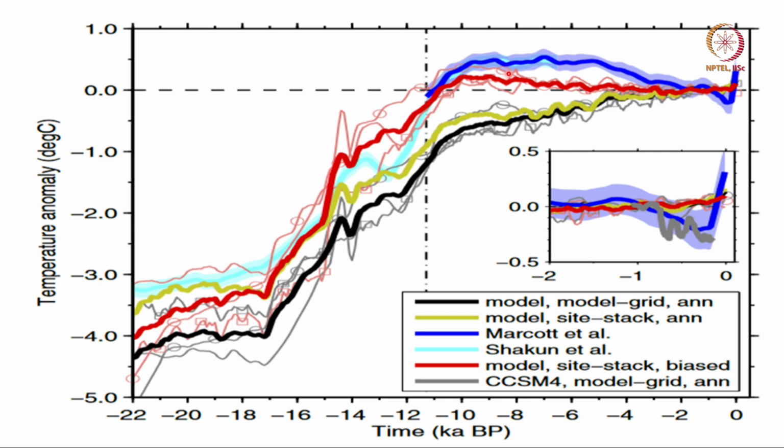Okay. There is also an insert here that shows there are more variations on a scale close to the present, the last 2000 years, which is shown as a blown up figure here, and there you can see there is a big difference between the model which simulates only the seasonal temperature and the one which does the annual mean.